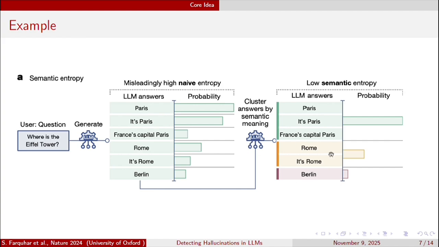So in this way, we have a total of three clusters using semantic entropy. But if we use naive entropy, then all six will be different because it is word-based. You can see the words are different, so they are treated as different. So this is just one example of semantic entropy.